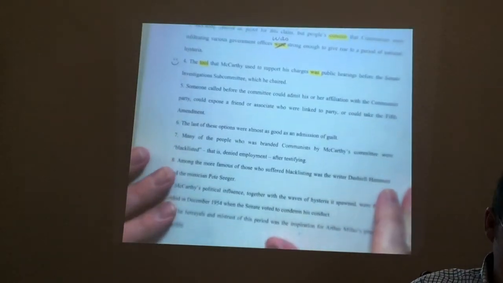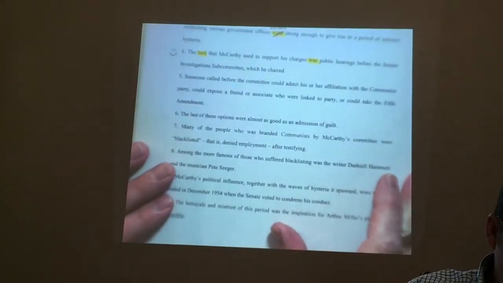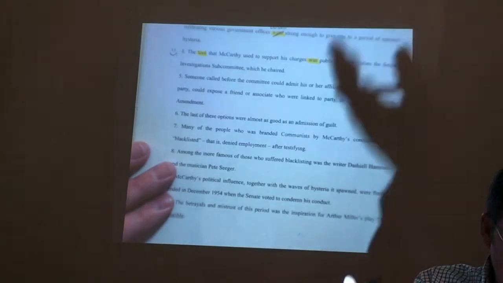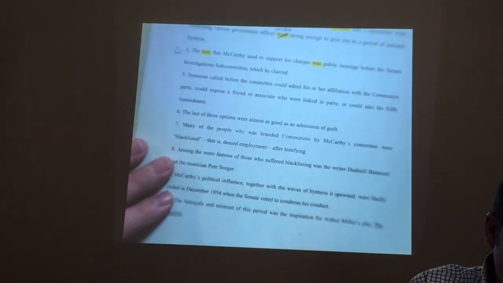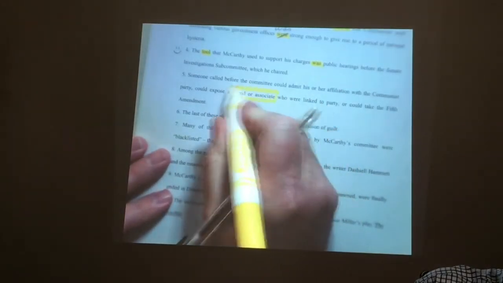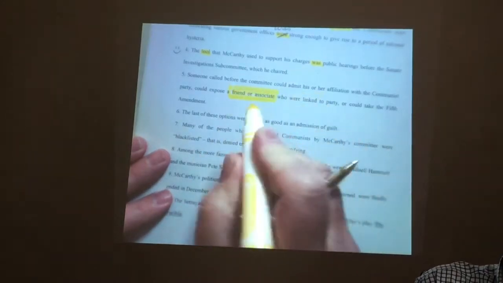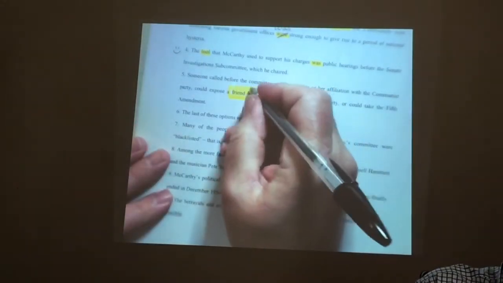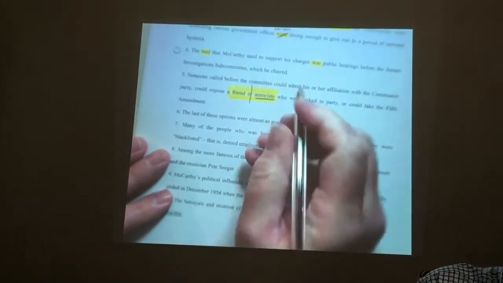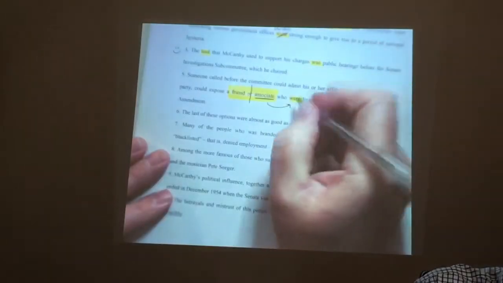Good sentence is correct. Someone called before the committee could admit his or her affiliation with the Communist Party, could expose a friend or associate who are linked to the party, or could take the Fifth Amendment. Now, we have an error here. Here's the signal right in here. This is our focal point. What's the rule we have? We have or, which splits the subject, so we look at the one that's closest to the verb. Associate. Not associate were, but associate